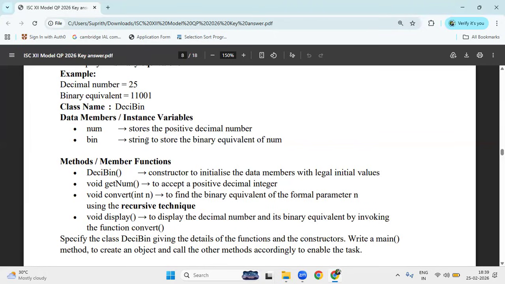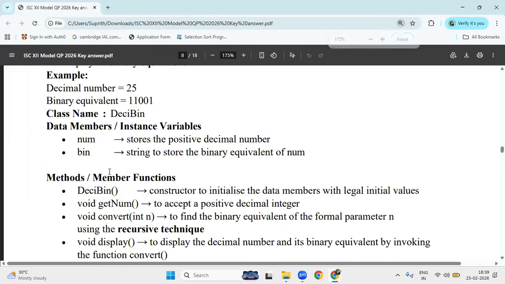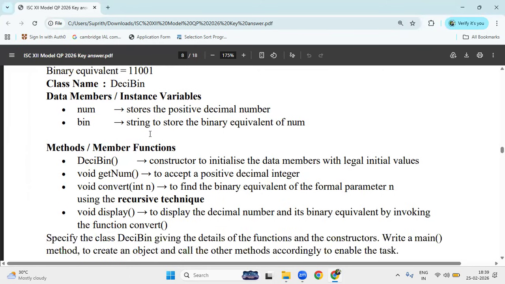And what is the first method he has given? Decibin. In that, it is not a method. The class name and the method name are both the same, means it is a constructor. You know that, right? What is the characteristic of constructor? Constructor is a special type of method where the method name and class name are the same. So what is the purpose of using the constructor? To initialize. Here it is a default constructor. So it is going to initialize the default values. What is the default value of integer? As we know, it is 0. That we can do.